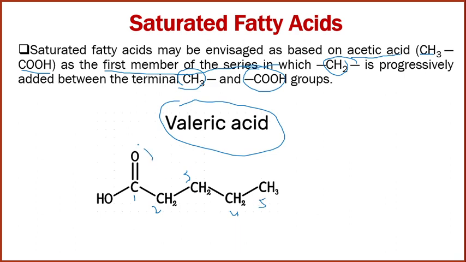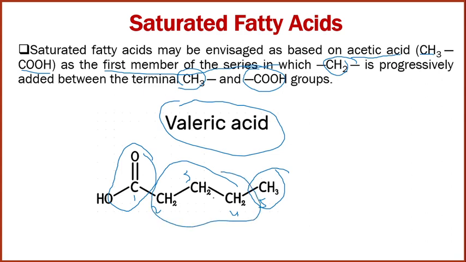Carbon number 1 is the carboxylic acid carbonyl carbon, and carbon number 5 is the terminal methyl group. In between these two, three methylene groups are present. This is called progressively adding methylene groups. This is an example of valeric acid. It is the common name, and the IUPAC nomenclature is n-pentanoic acid.